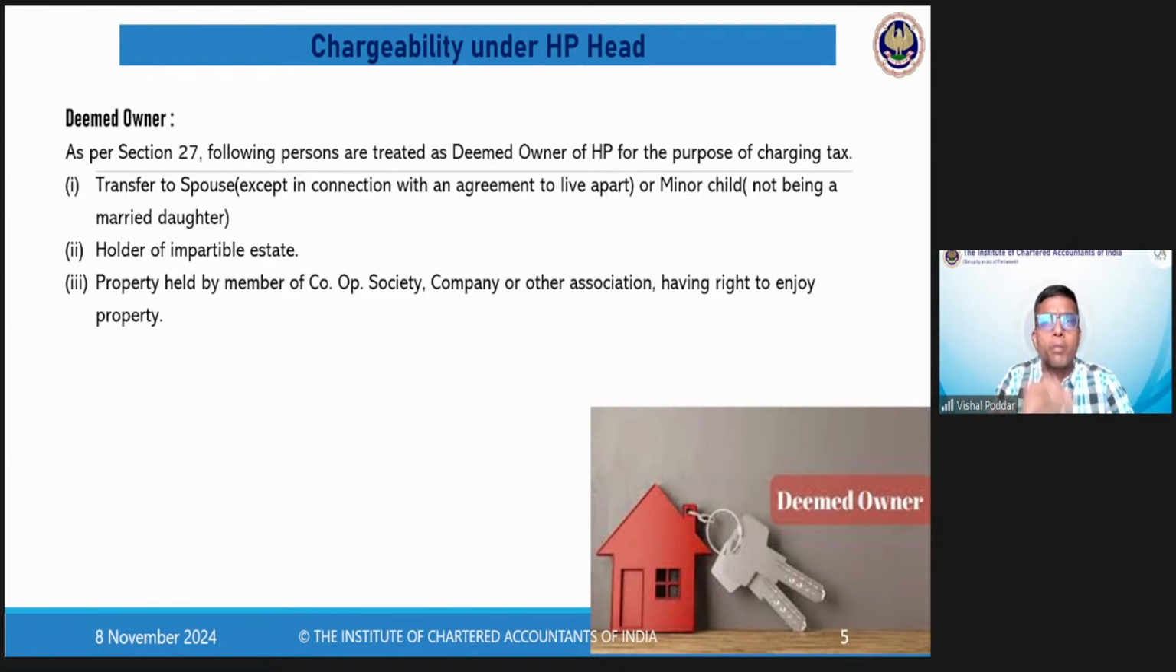That is, you become a shareholder first, and on the basis of becoming a shareholder, it is given to you as an occupancy. So practically you are the owner, but at least on paper you are not the owner. Hence the law presumes that since practically you are the owner, you will be treated as deemed owner for taxation purposes.